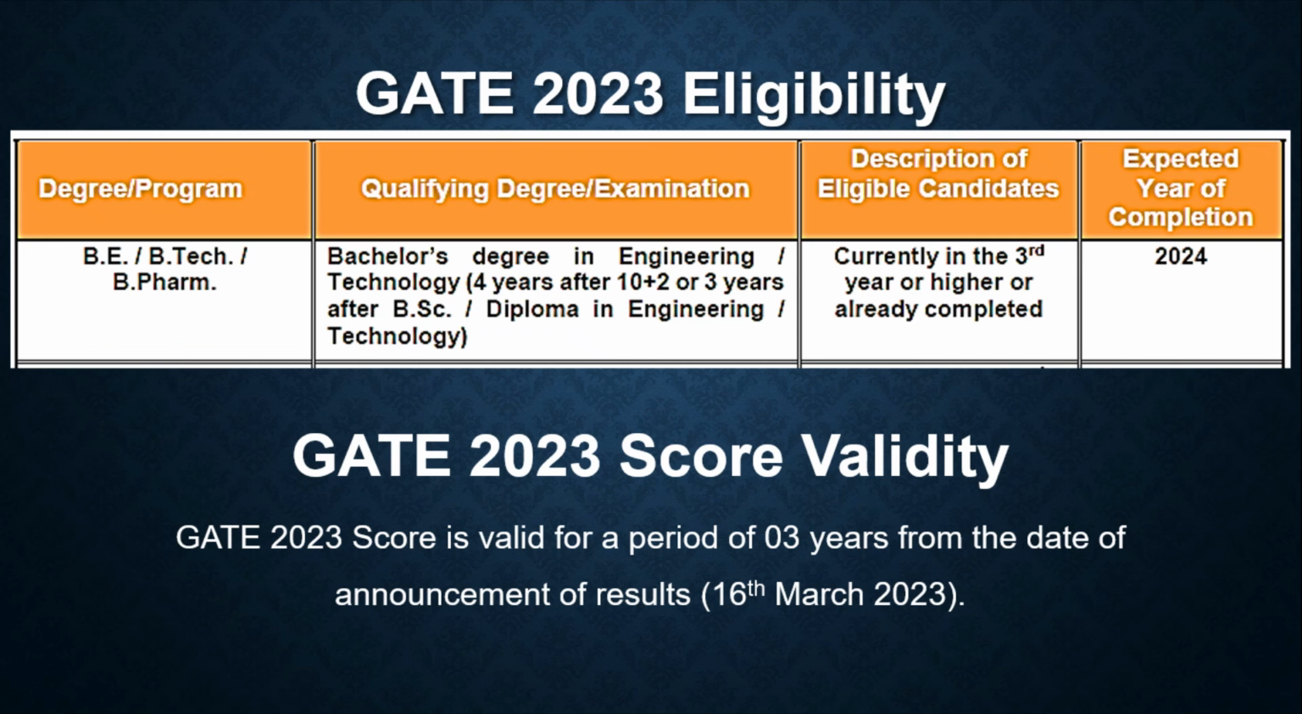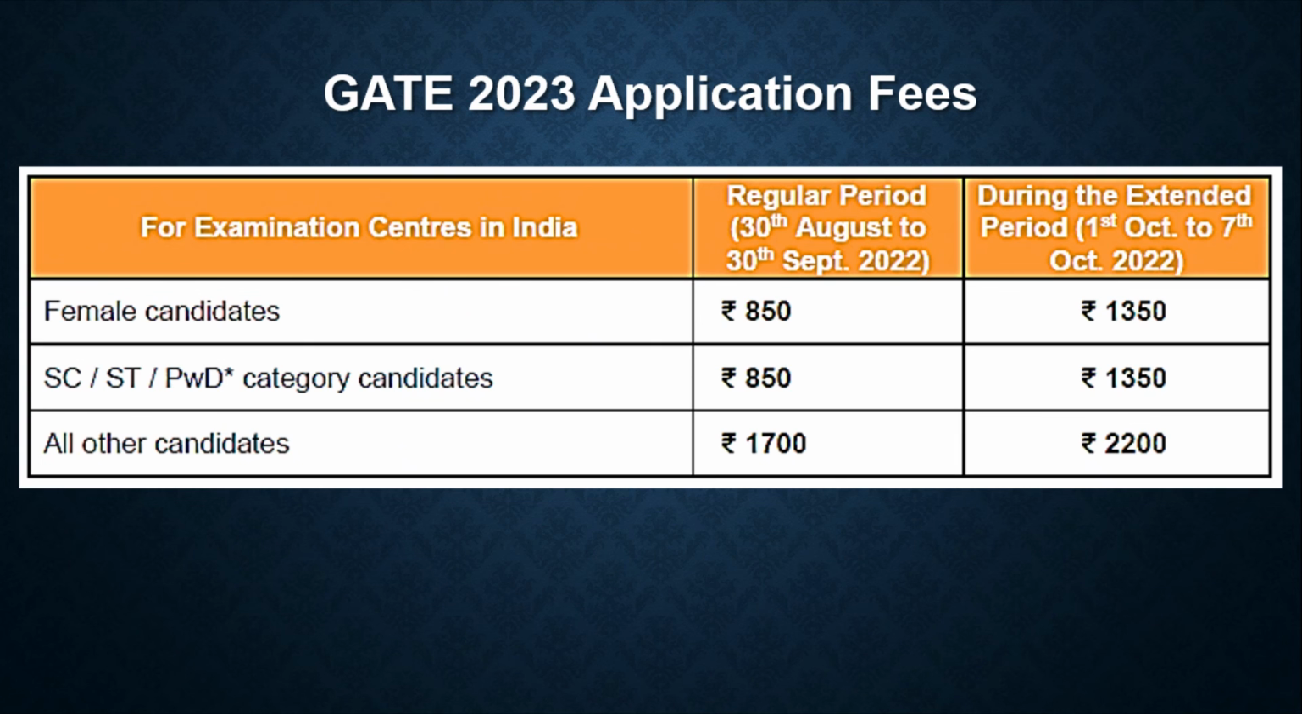And as per the calendar, the GATE 2023 result is expected to be announced on 16th March 2023. From 16th March 2023, the score is valid until 15th March 2026, for a period of 3 years. Now, this year again, there has been a slight change in the application fees.